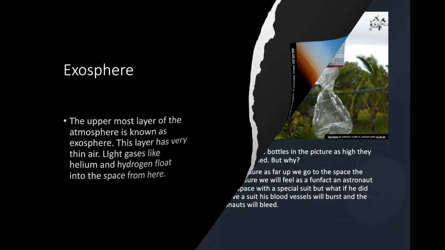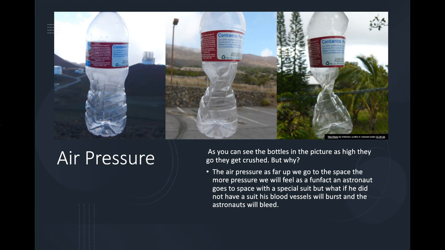So, now what is air pressure? As you can see, the bottles in the picture, the higher they go, they get crushed. But why? The air pressure changes, the farther up we go to space. As a fun fact, an astronaut goes to space with a special suit, but what if he did not have a suit? His blood vessels will burst and the astronaut will bleed.